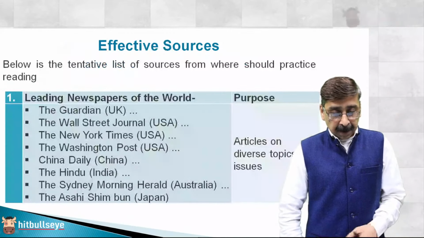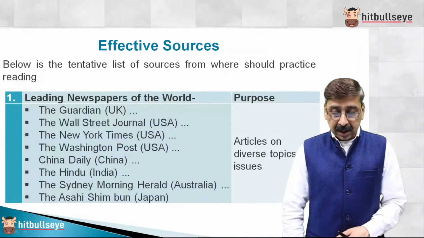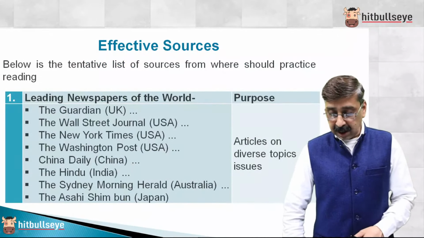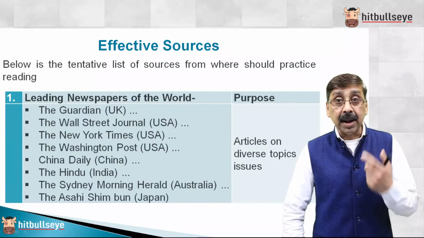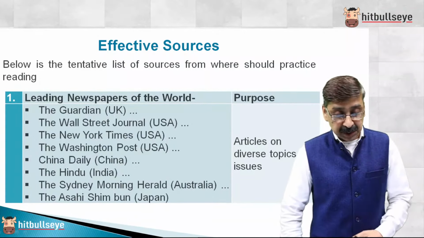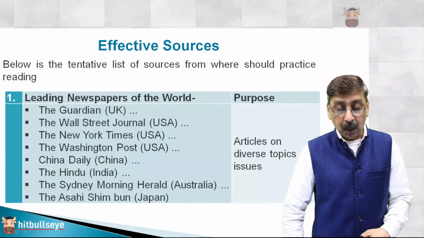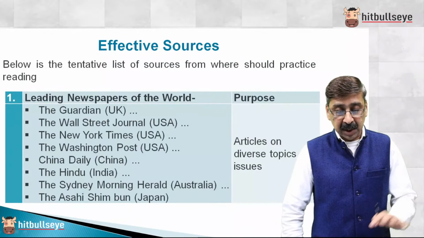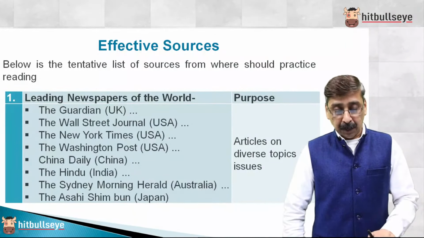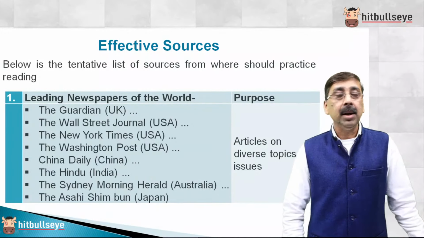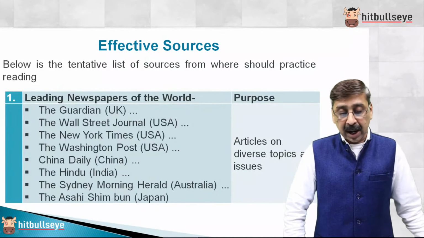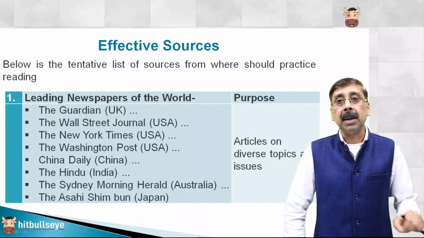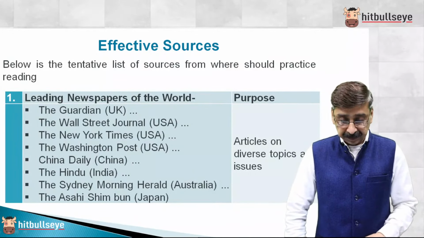Guys, these are the sources from where the CAT paper setters also pick up the areas and articles, and they edit the articles to create passages. The Guardian, UK's newspaper, Wall Street Journal, US newspaper, New York Times, and Washington Post. These first four are very favorite. CAT paper setters are fond of these four papers, and they pick up the articles and create RCs for you.